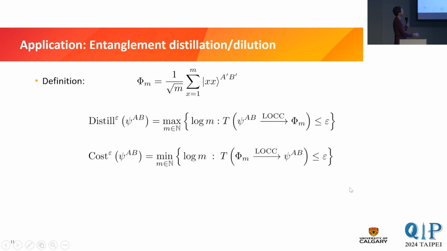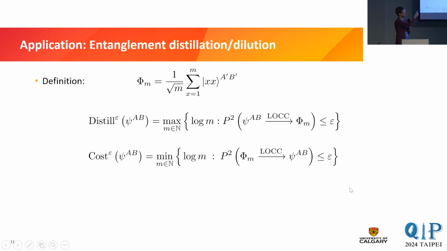So here I have the epsilon single shot distillable entanglement of a pure state. This is essentially the maximum dimension of a maximally entangled state that I can approximate up to an error epsilon with the given state. And of course, I can also define the inverse or the reverse, which is the cost. So I'm asking what's the smallest dimension in maximally entangled states that I need to approximate my state up to an error epsilon. Now here, the conversion distance is given with the trace distance, right?